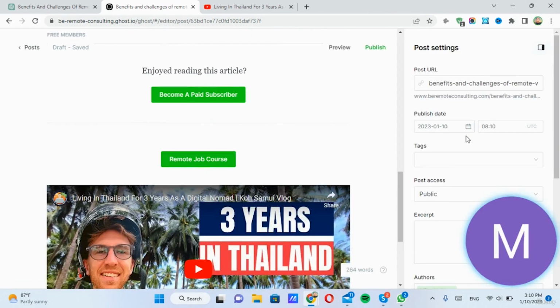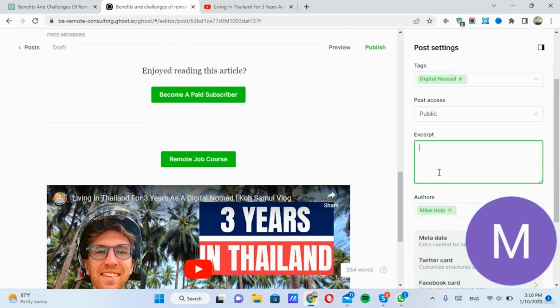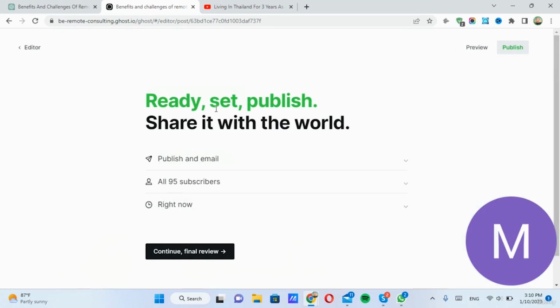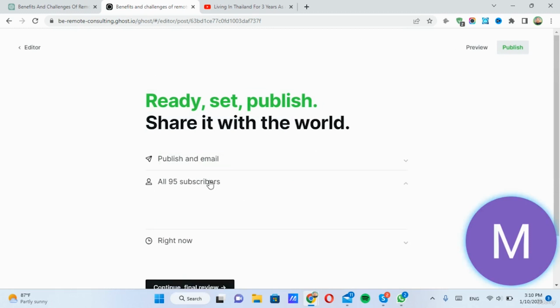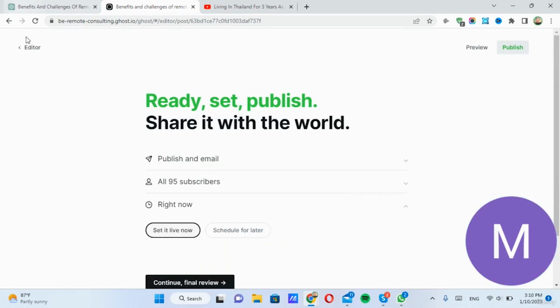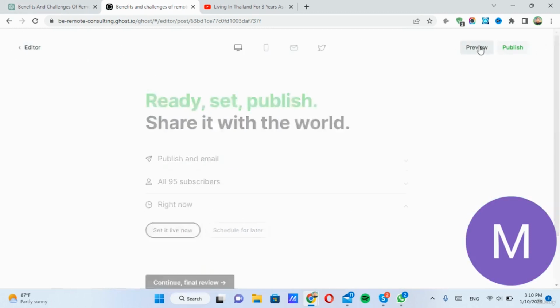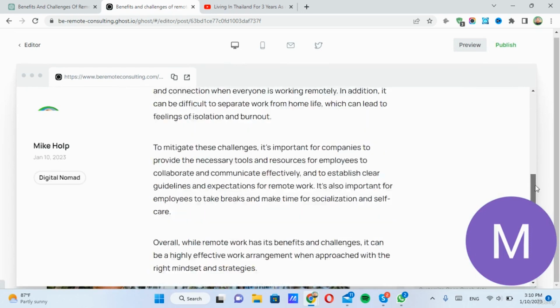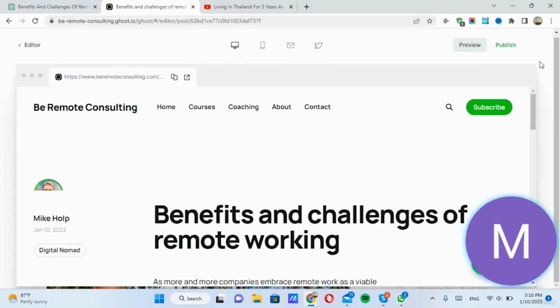Then all you have to do is fill out some information over here, select some tags, give it a description, and then simply click publish. And it says ready, set, publish, share it with the world, and it will send it to all of these subscribers. You can either send it right now or schedule it for later. You can also preview the newsletter easily right here. So that's what it looks like.